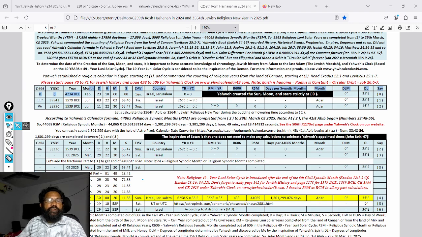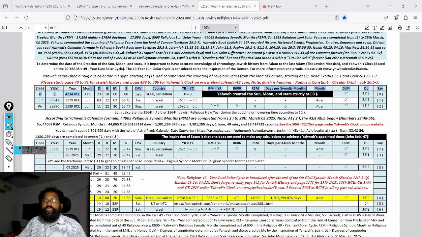After that, Yahweh commanded to count release years from the land of Canaan. At that particular date, 2695.5 lunisolar or civil years are completed. So we should count release years from the land of Canaan.